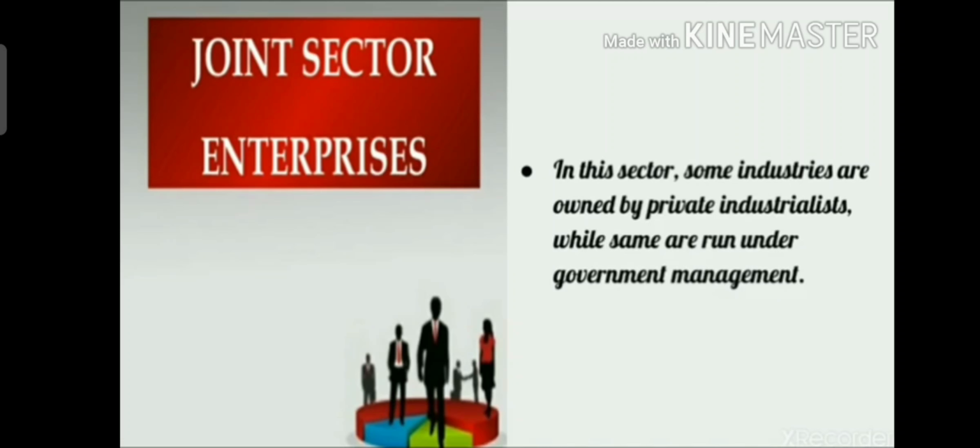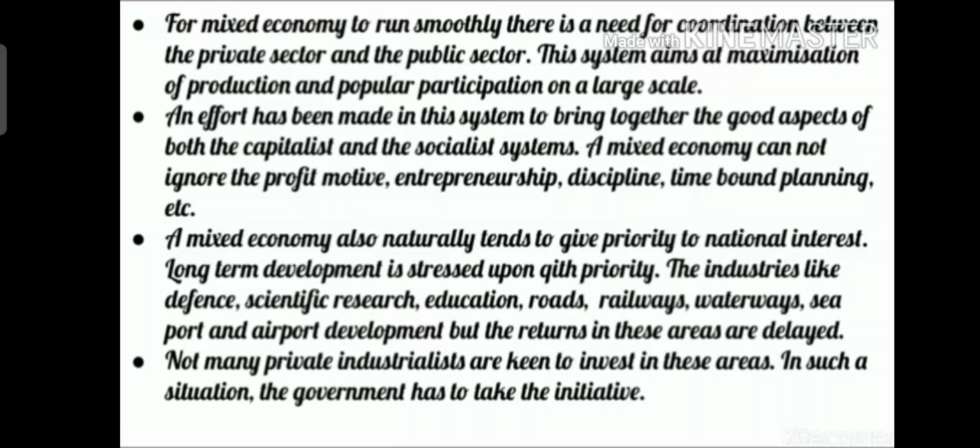So it is used in both the ways, in private as well as in government, with the help of government management. So in both the ways it has been joined. So that is called the joint sector of enterprises. So in this way we have learnt all three different types of sectors.